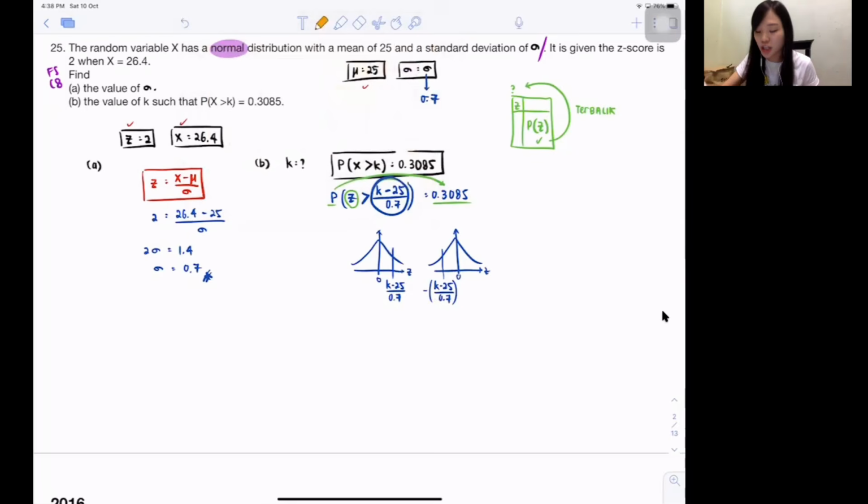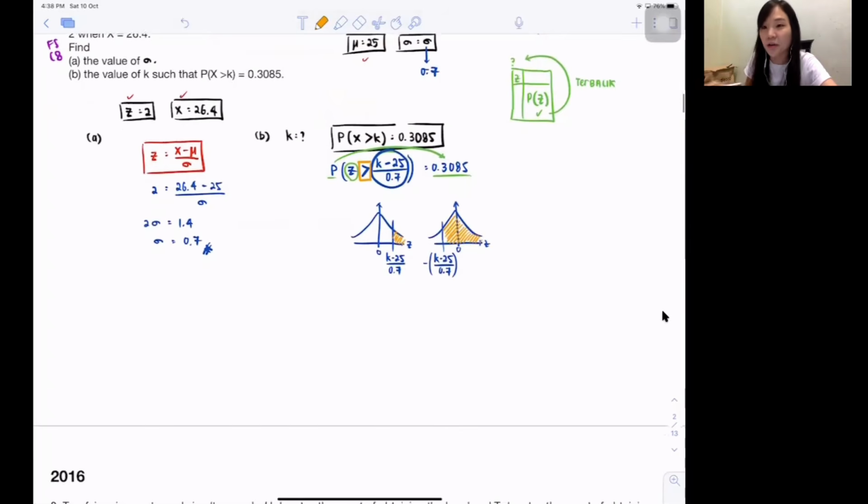I use orange color. They say now Z bigger than this value. Bigger, on the right side of it, so please sketch the right side of it. If you are negative, then the right side of it will be here. After I sketch both, which one makes sense for this question? How do I know whether it is positive or negative? Guys, this is how I know. Look at it, my dear.